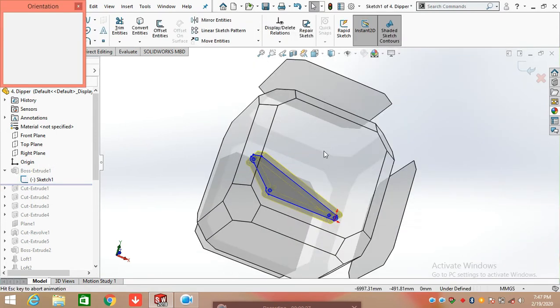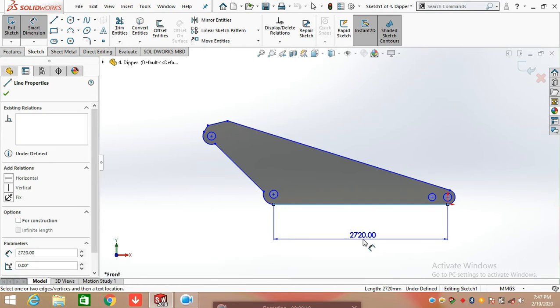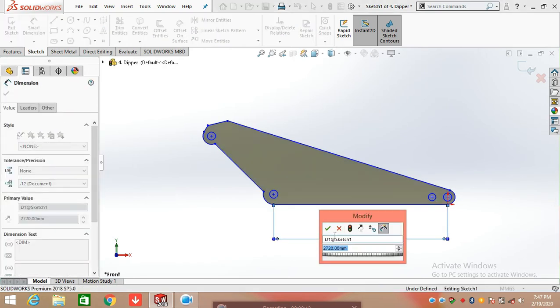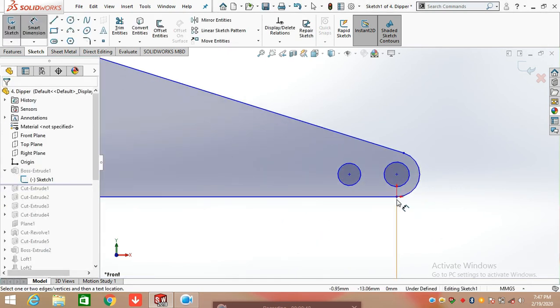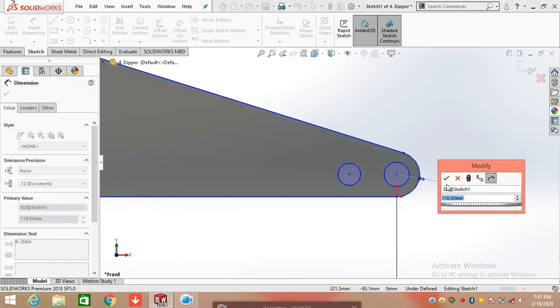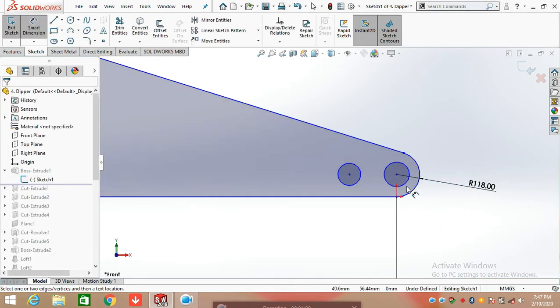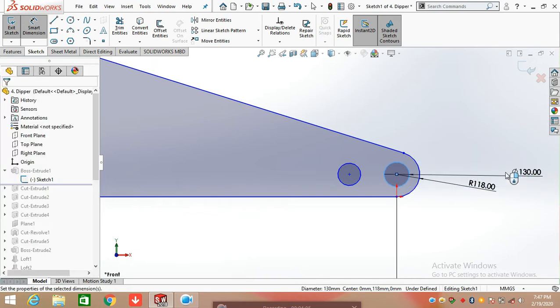Just click on edit sketch, and here I am going to define the dimensions of the sketch. So click on right dimension. First of all, you need to draw a straight line here having a length of 2720 mm. Meet this line with the origin and draw an arc here having a radius of 118 mm. At the center point of the arc, draw a circle having a diameter of 130 mm.